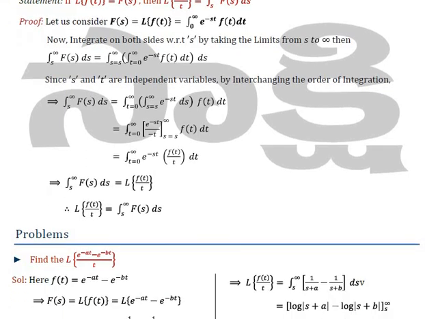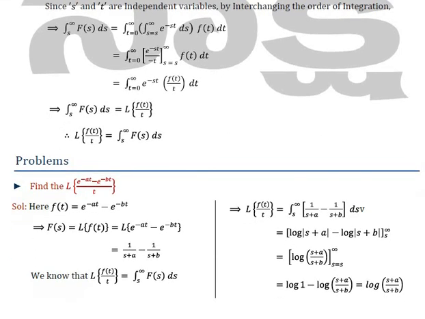In this example, we are going to find L of (e to the power minus at minus e to the power minus bt) by t. So clearly it is of the type L of f(t)/t. Here f(t) equals e to the power minus at minus e to the power minus bt. So if you take the Laplace transform on both sides, L of f(t), that is F(s), equals L of e to the power minus at minus e to the power minus bt. We just use the formula: L of e to the power minus at is nothing but 1/(s+a), and e to the power minus bt is nothing but 1/(s+b).